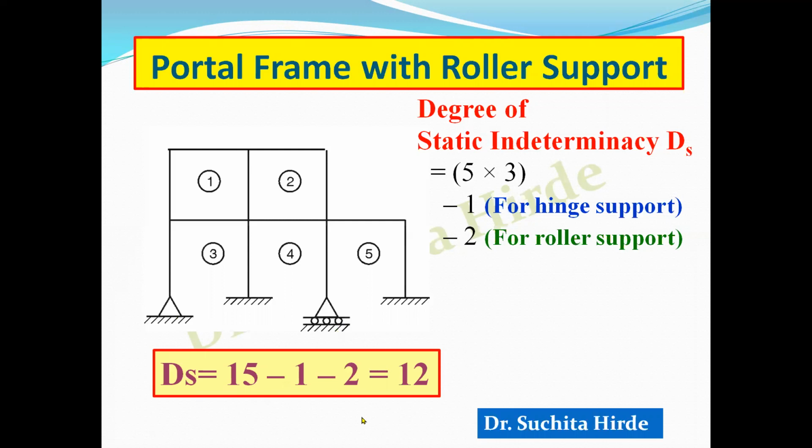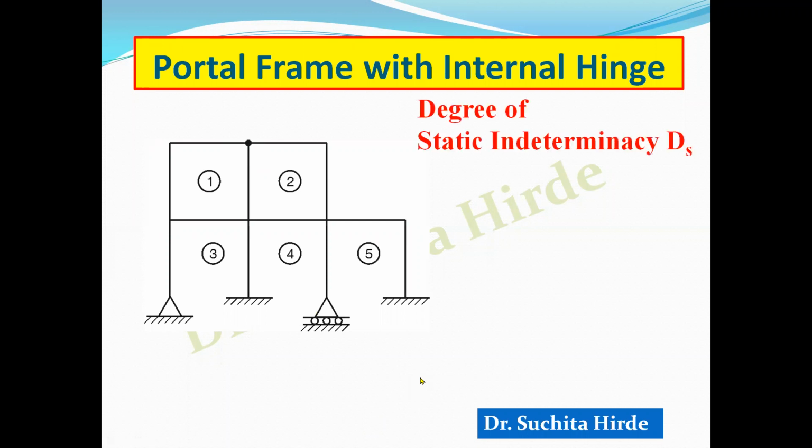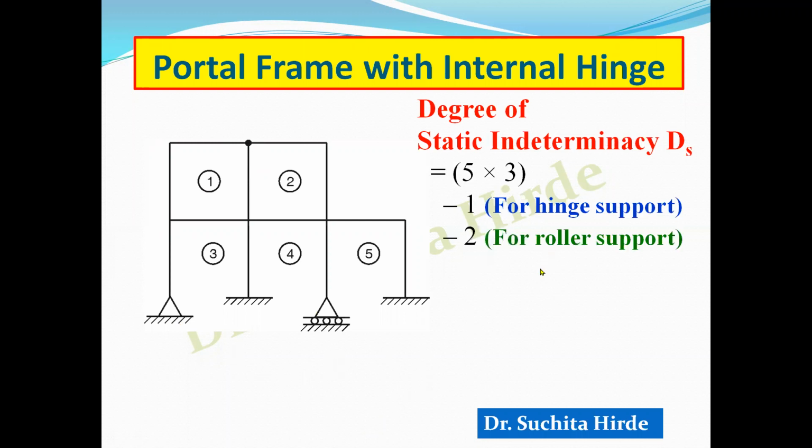Now further we will modify this frame with a hinge. Now suppose there is a hinge at the joint of the frame. Then how to calculate it? Where are the modifications? So first of all, count these spaces. There are 5 spaces. So 5 into 3. Initially you have to calculate like this, 5 into 3. Then for hinge support, you have to deduct 1. For this roller support, you have to deduct 2.